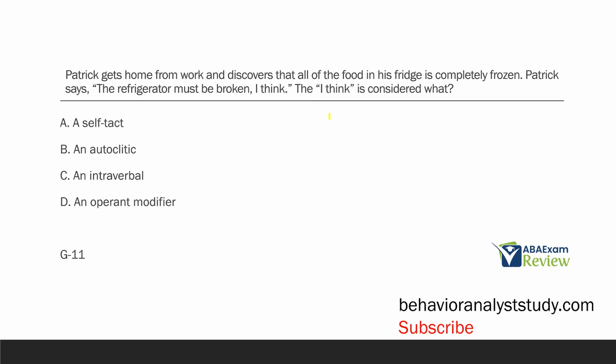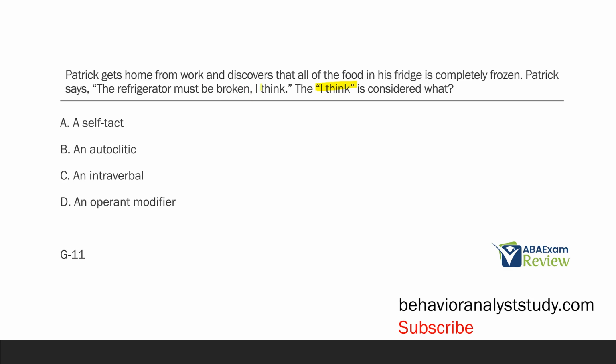Patrick gets home from work and discovers that all of the food in his fridge is completely frozen. Patrick says, the refrigerator must be broken, I think. The I think is considered what? Basic verbal operant question. We are looking at I think in this phrase. So Patrick, what does he do? Gets home, sees his refrigerator is broken, and he says, refrigerator must be broken. So essentially, Patrick is tacting the broken fridge.